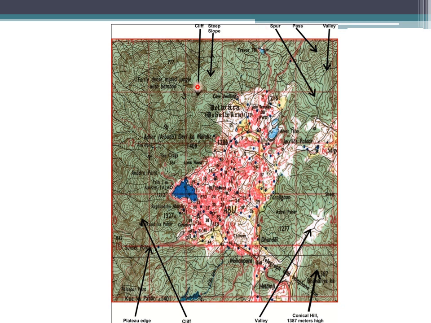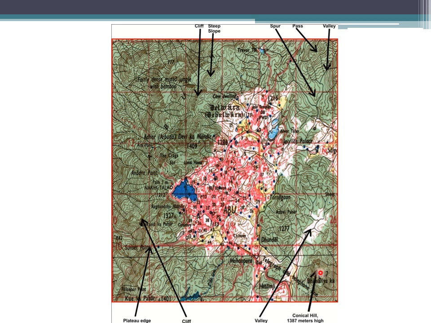You see here, all the contours are merged together. Here, all the contours are merged together. Here, all the contours are merged together. Means this is a very steep sloping area. This is what we call cliffs. Again, there is a steep slope. Again, there is a spur. There is a pass. There is a valley. So these are the things.